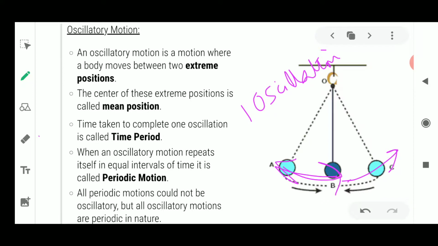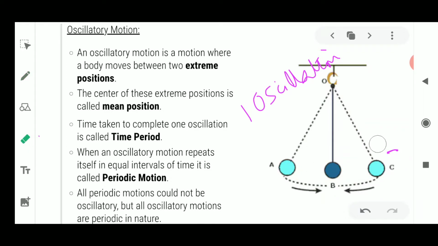This is known as one oscillation. One oscillation means an object starting from its mean position, moving towards one extreme position, coming back to its mean position, going to the other extreme position, and coming back to its position.